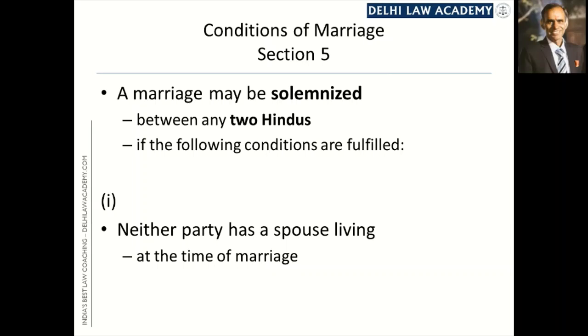This condition would be vitiated if the earlier marriage is still subsisting and the earlier spouse is still living. This condition is a manifestation of the policy of monogamy.